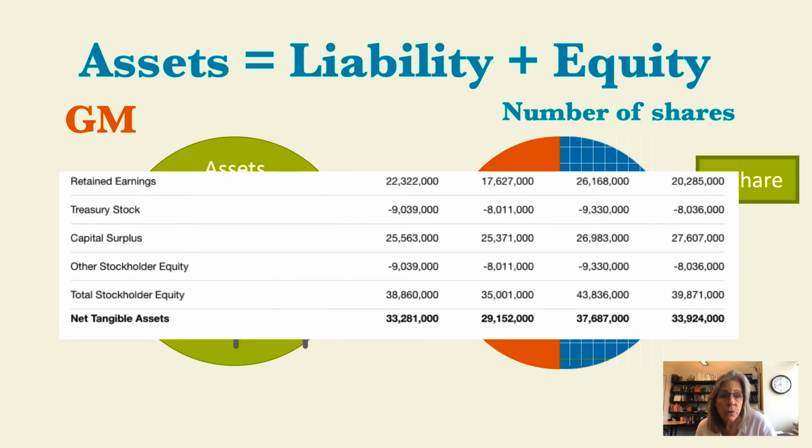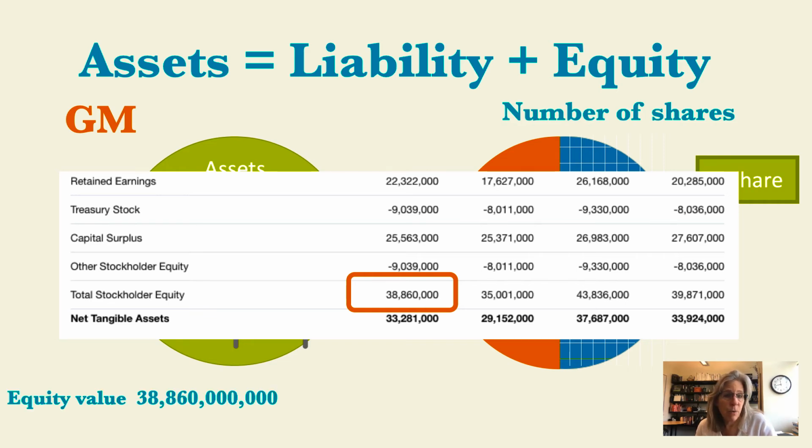Then we scroll down a bit and we see all of this data associated with the equity portion. I'm going to particularly look at total stockholders' equity. In our little diagram previously, that would be the blue section of that accounting representation. This data is in thousands, so that's $38 billion of equity for General Motors.